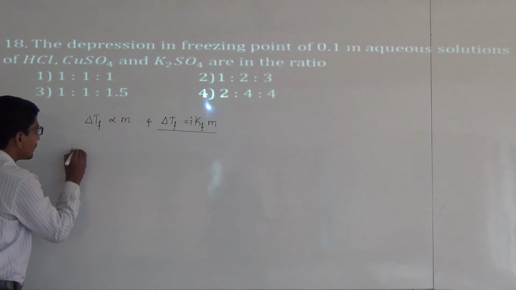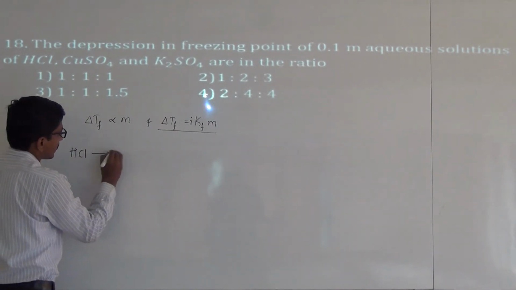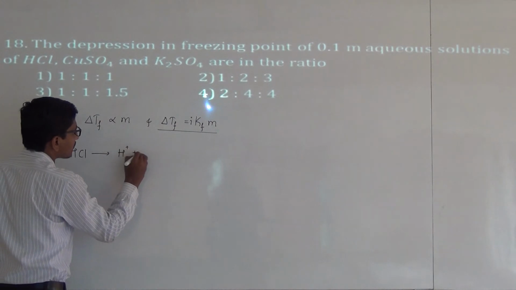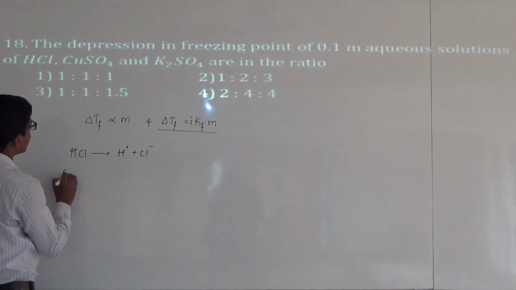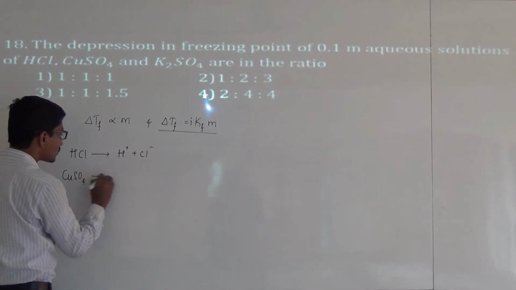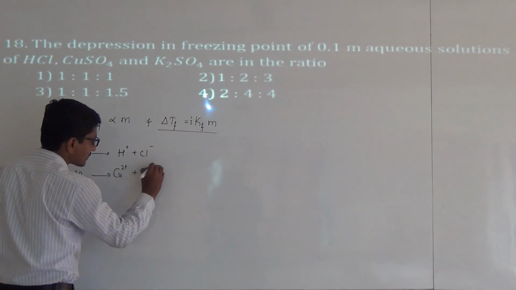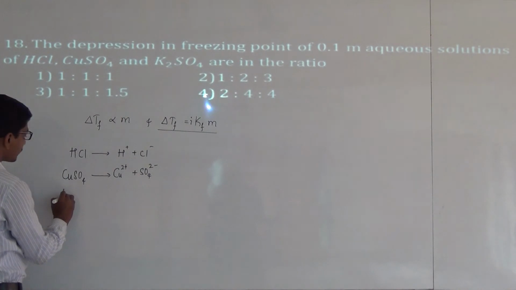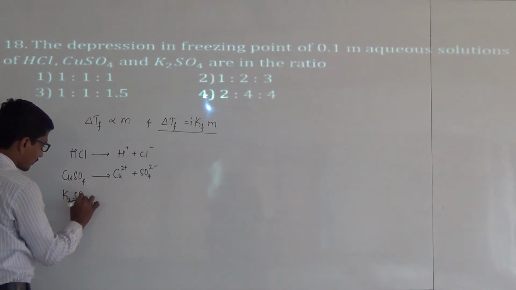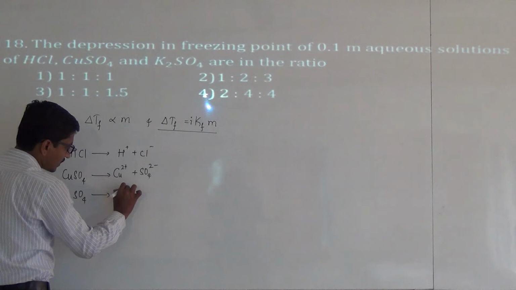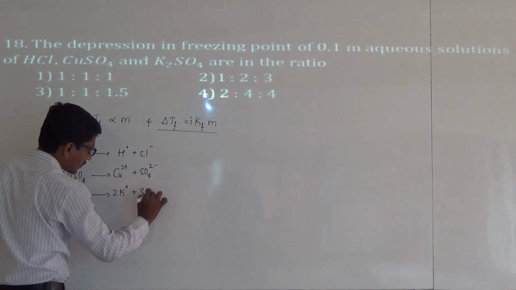In HCl, it dissociates into H+ and Cl-. CuSO4 is also dissociated into Cu2+ and SO4 2-. Then the last one is K2SO4, 2K+ plus SO4 2-.